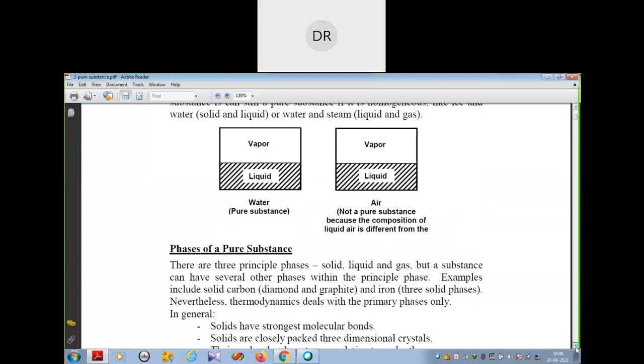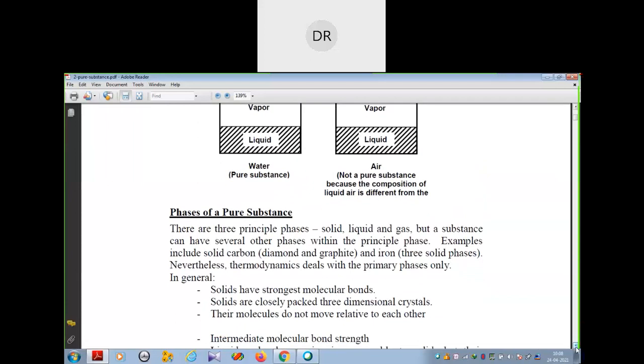Next, what we have studied? We have studied phases of pure substances. Generally there are three principal phases we considered: solid, liquid, and gas. But within these principal phases, there may be some other phases also. Other phases may be there, in case of solid carbon, diamond and graphite. In case of iron, we have three solid phases. But for your course, we'll study only the primary phases, that means solid, liquid, and gaseous phases.